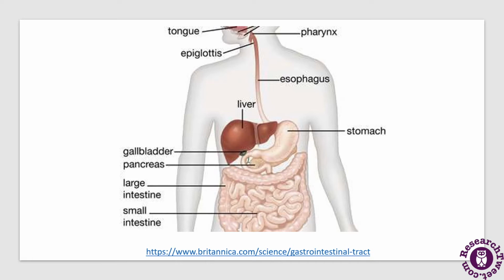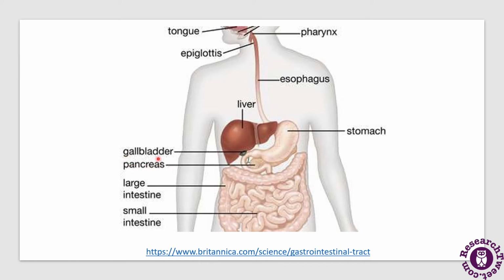and the oral cavity. So this diagram is showing all the organs of the alimentary canal. It starts with the mouth, which has the tongue, then the pharynx, then the esophagus, then the liver and stomach. There is a gallbladder and pancreas which also play a major role in digestion.